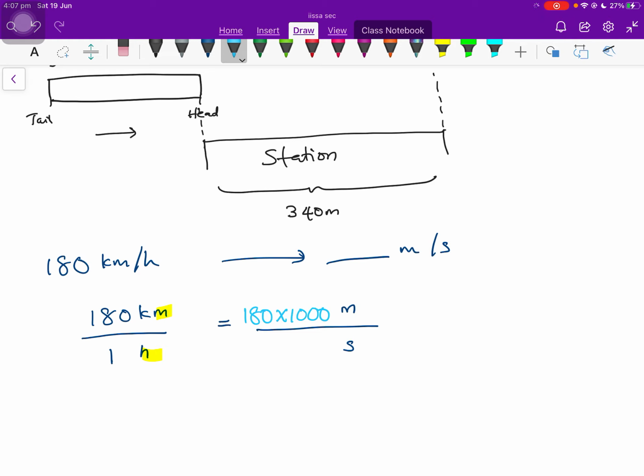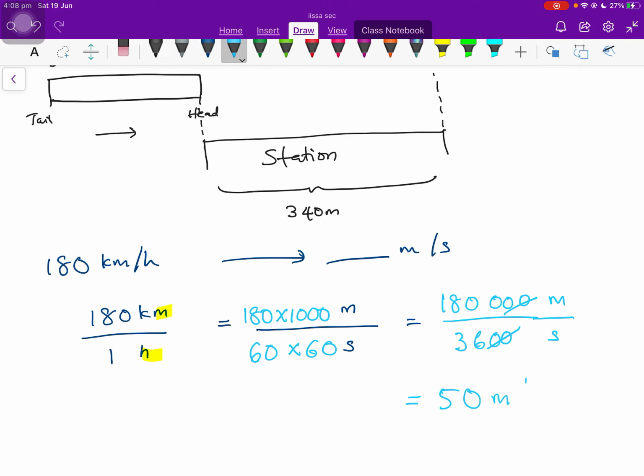And then how many seconds are there in 1 hour? In 1 hour we have 60 minutes, and in 60 minutes we have 60 seconds. So let's do this. We will get 180,000 divided by 3,600. This is meters per second. Do this and you will get an answer of 50 meters per second.